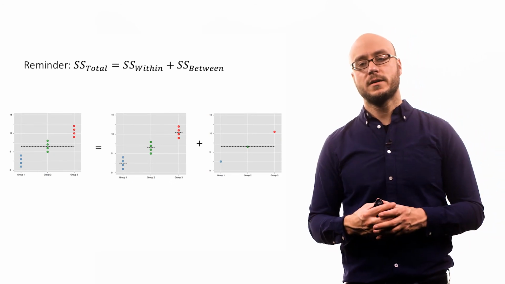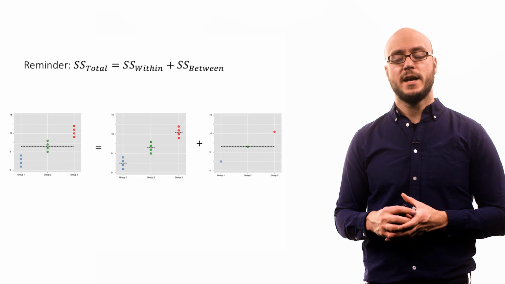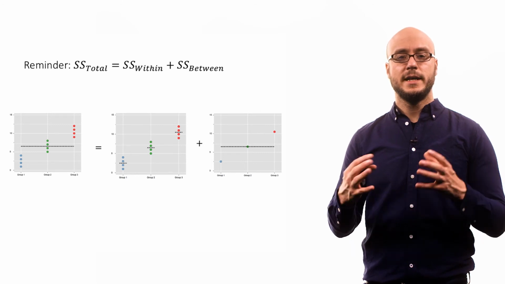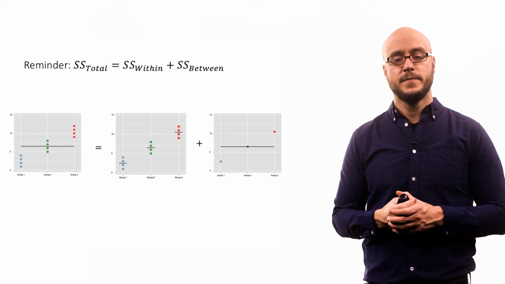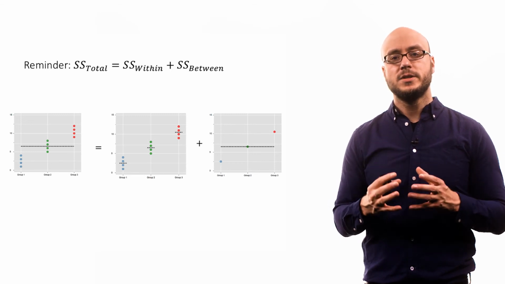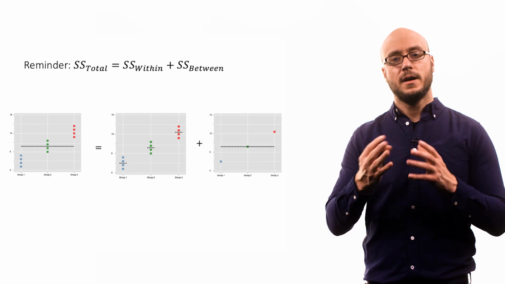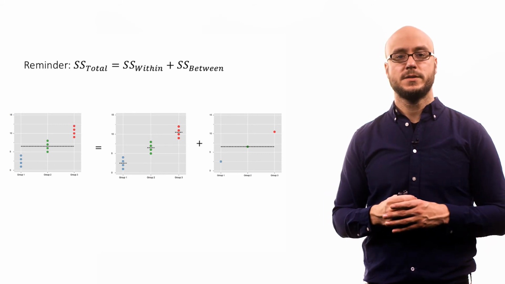The underlying point here is that we can use analysis of variance to examine the hierarchical nature of our data. We can also use it to understand and compare different group means.